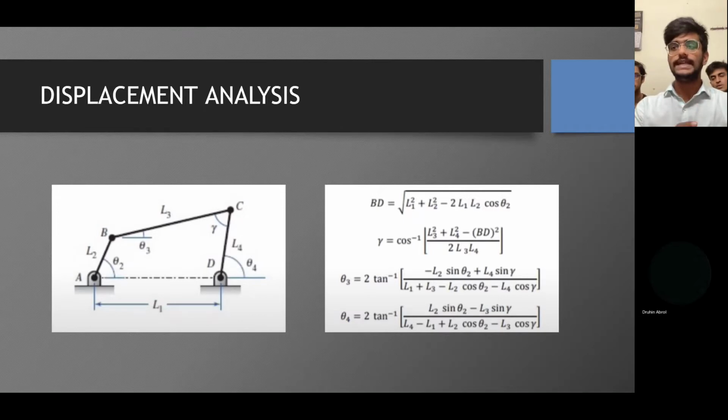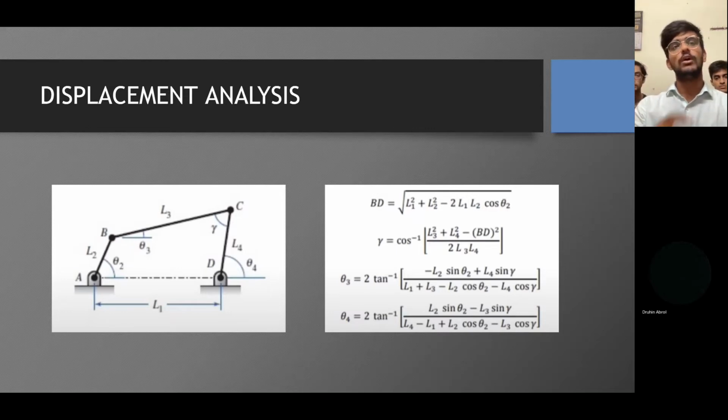a parameter of theta2. So let's take the case where every angle or length is defined using the parameter theta2. So BD is a parameter of theta2, as we can rightly see. Gamma is again a parameter of theta2, and BD, which is a parameter of theta2. BD here we find by applying cosine rule in the triangle ABD. Gamma is found applying the cosine rule again in the triangle BCD.